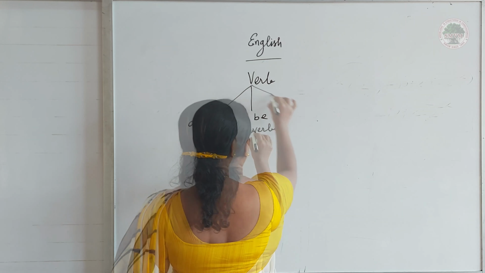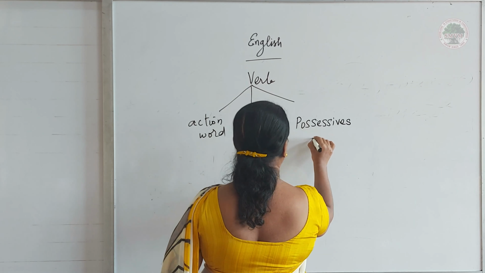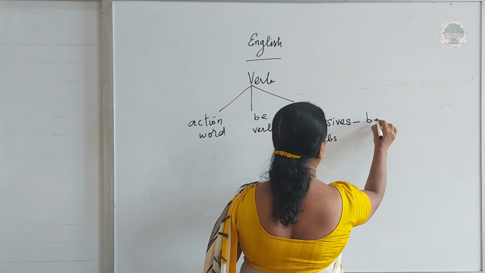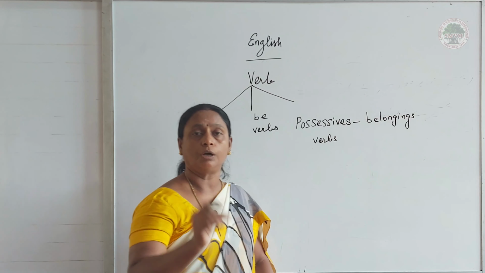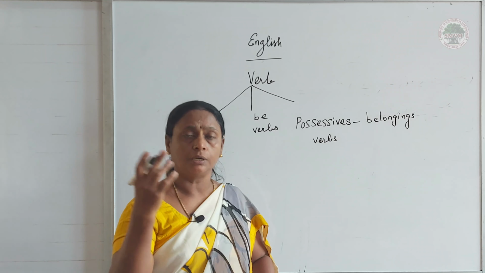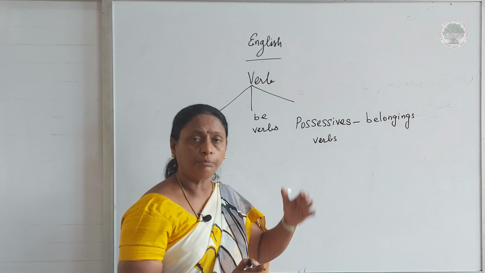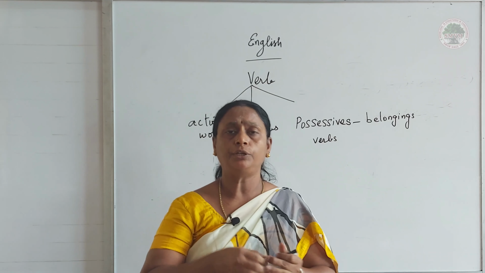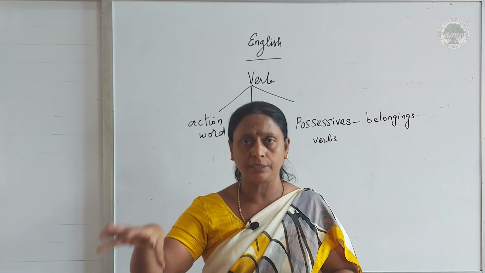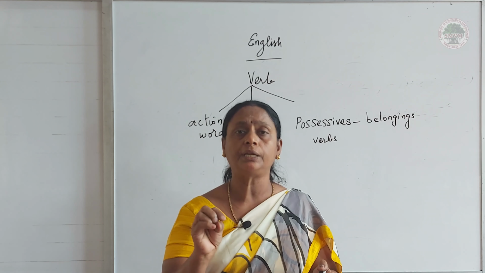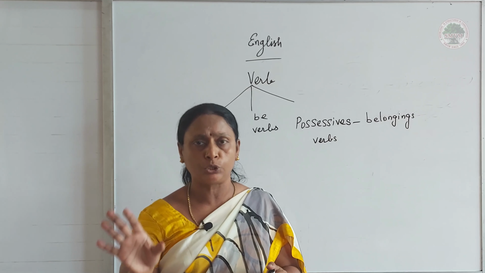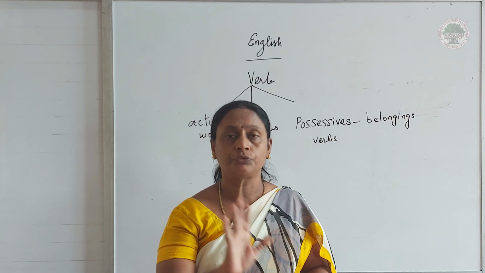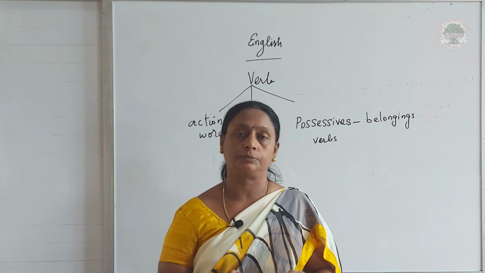So, verbs are of three kinds: action verbs, be verbs and the possessive verbs. What are the possessive verbs? Possessive means belongings: what I have, what you have, what they have, what he has, what she has. Now, why are we giving importance to these verbs? When you supply those words in my sentence, I should be very careful whether the subject is singular or plural, and whether it is first person, second person or third person.